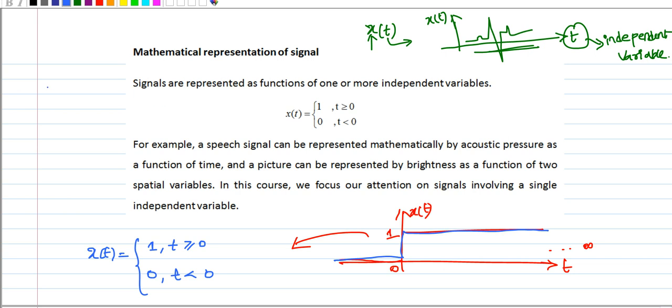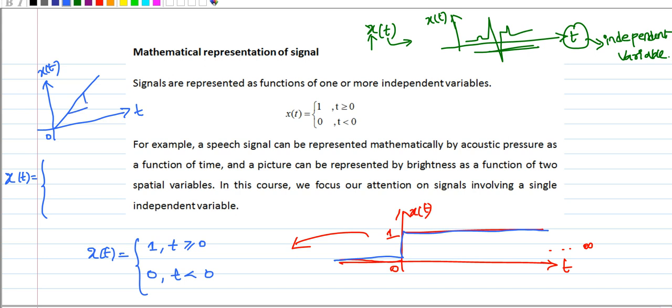Okay, this is quite simple. Suppose I have a signal like this, this is x of t, this is the independent variable t, and this is the origin.